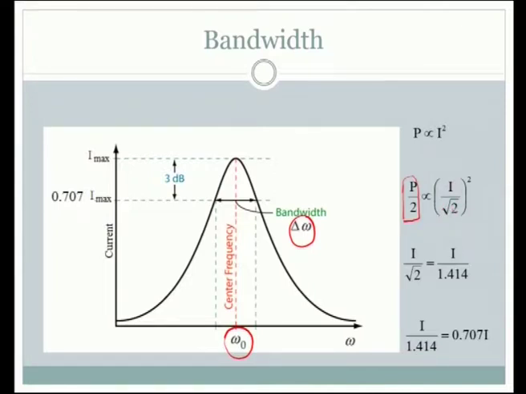So, we have square root of 2 in the denominator, because we have got a square here. So, when we do that, the I has to be reduced in this manner. We have the I divided by root 2. When we substitute the value for that, it is I divided by 1.414. This is the value of square root of 2, and then if you take it to the numerator, we have 0.707 times I. Here I could be taken as I maximum.